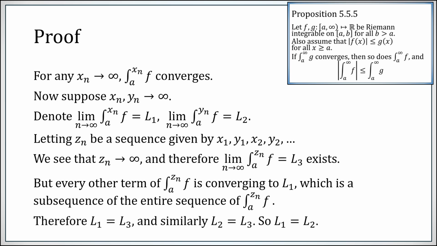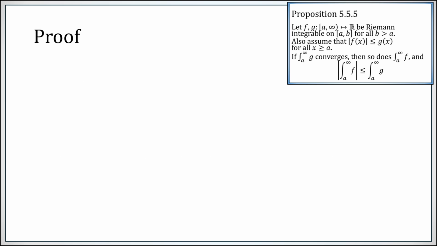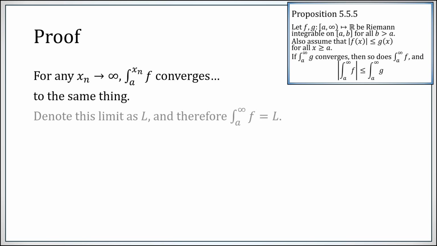So if every other term is converging to L1, every other term is converging to L2, but overall we're converging to L3, these all have to be the same number, which is just to say that it didn't matter when we took two different sequences, xn and yn going to infinity, these would both be converging to the same thing. Okay, so for any sequence going to infinity, this sequence of integral values converges to the same thing.